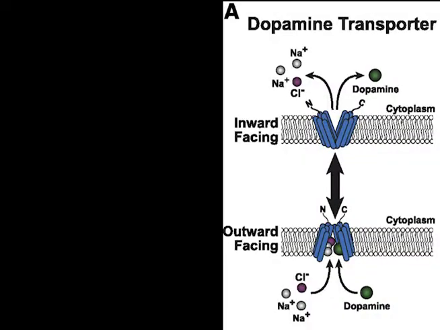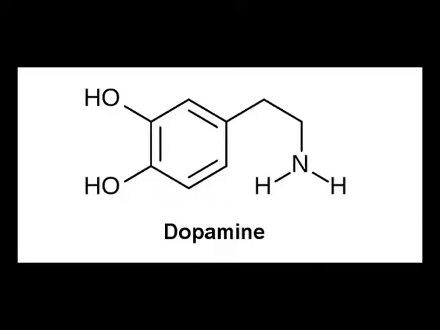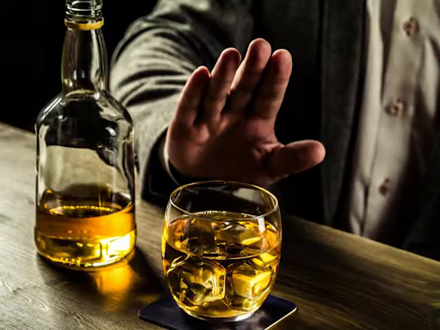The SLC6A3 gene provides the instructions for the creation of the protein dopamine transporter. This protein is found in the membrane of neurons in the brain and has the job of transporting dopamine, the chemical messenger that activates the reward center of the brain, into the cell. When an individual stops drinking alcohol, dopamine levels in the body are reduced, thus reducing the buzz caused by drinking alcohol.